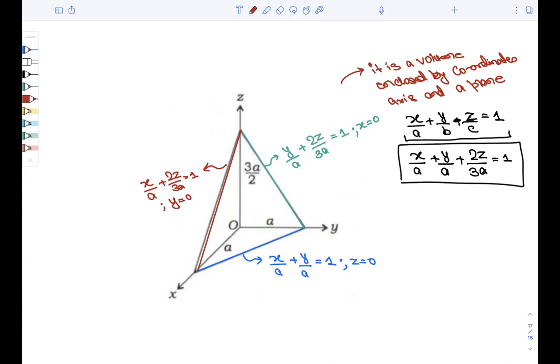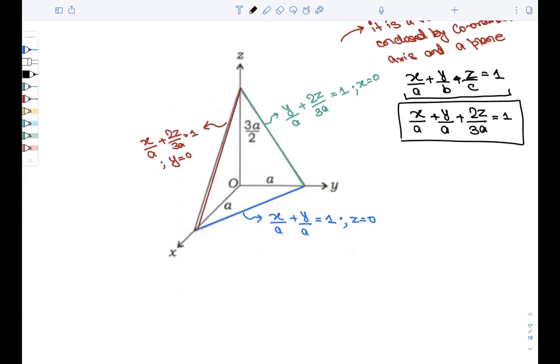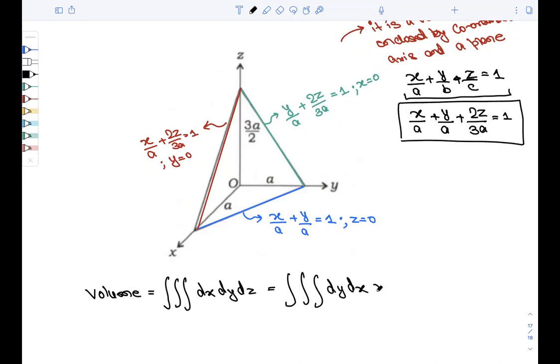Now we can take any order of the integration. Understand one thing, अगर हम लोग बात करें इसके वॉल्यूम की, if you need to find out the volume, then integration, it can be dx, dy, dz, or integration dy, dx, dz, or integration dz, dx, dy. Anything, any order will work, right? You need to understand what the order we are going to use and when. ठीक है, किसी को भी यूज कर लो, कोई इशू नहीं है.